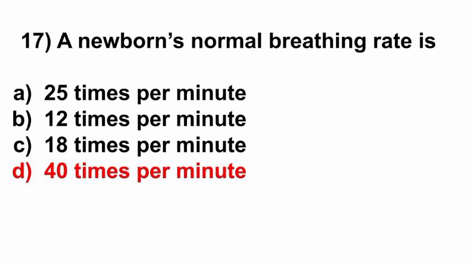17th question, a newborn's normal breathing rate is. Options: 25 times per minute, 12 times per minute, 18 times per minute, 40 times per minute. Here the correct answer is option D, 40 times per minute.